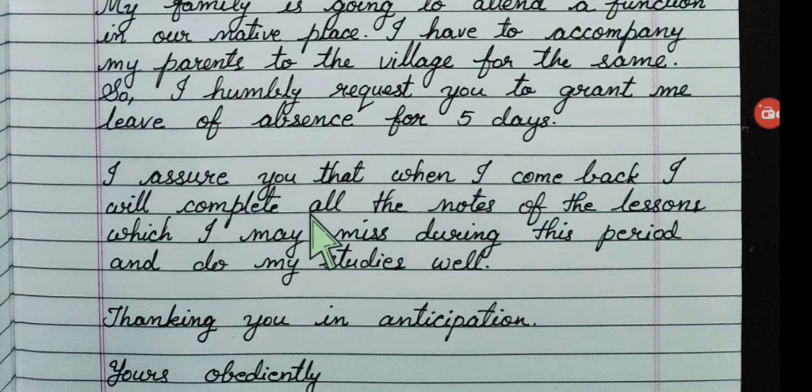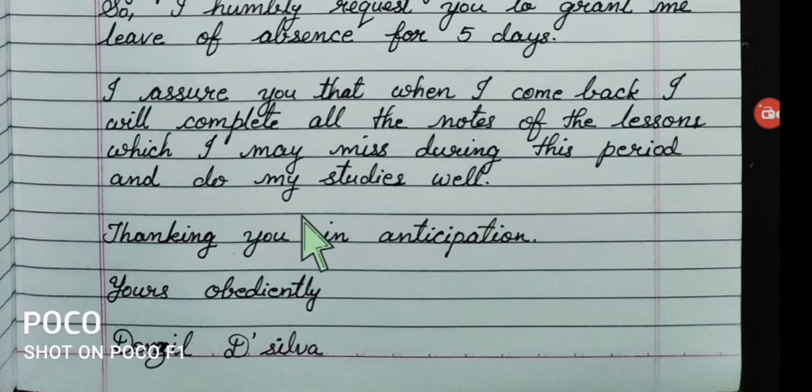So, then you are making the leave note here saying, thanking you in anticipation. Anticipation means in advance. You thank the principal in advance. Okay, yours obediently. So students are always obedient to teacher and principal, so you can write this word clearly here. Yours obediently and Denzil De Silva.